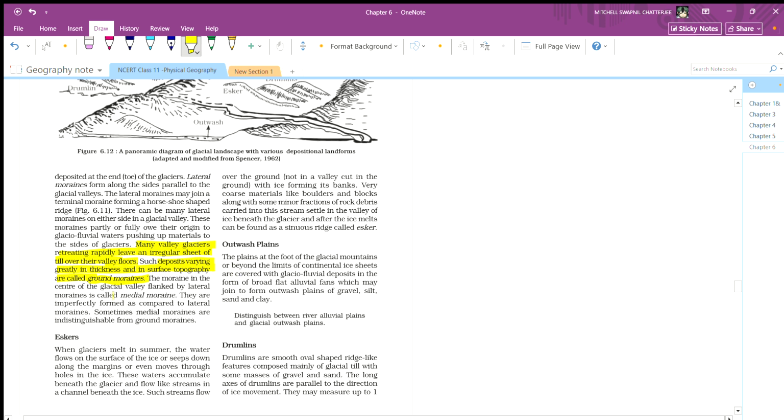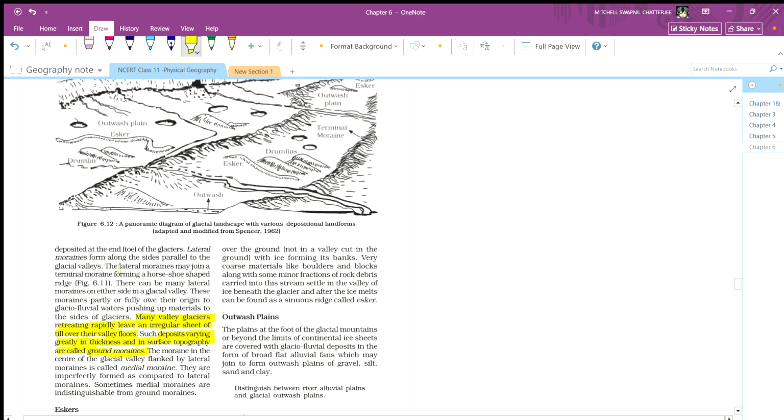The moraines in the center of the glacial valley, flanked by the lateral moraines, are called medial moraines. They are imperfectly formed as compared to lateral moraines. Sometimes medial moraines are indistinguishable from ground moraine.